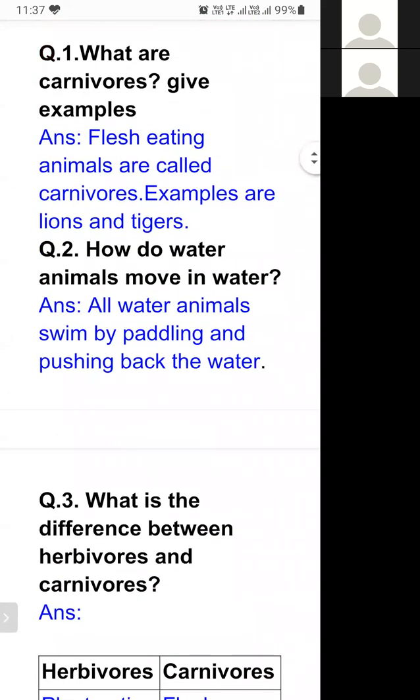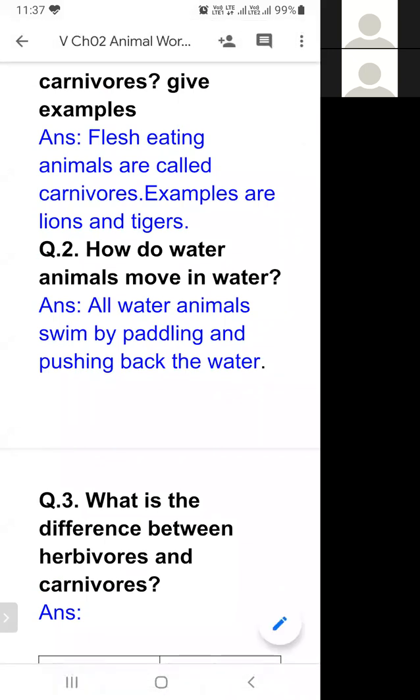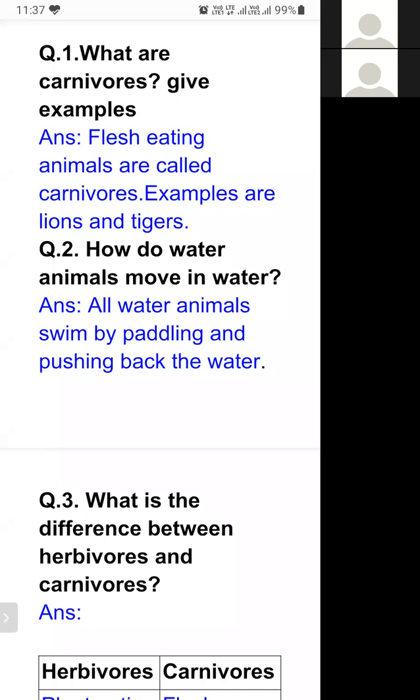The first question is, what are carnivores? Give examples. Flesh eating animals are called carnivores. Examples are lion and tiger. So we can say that those animals which eat the flesh of other animals are known as carnivores. You may write some more examples. If you know more carnivorous animals, you may write them, but the animal should be a carnivore.